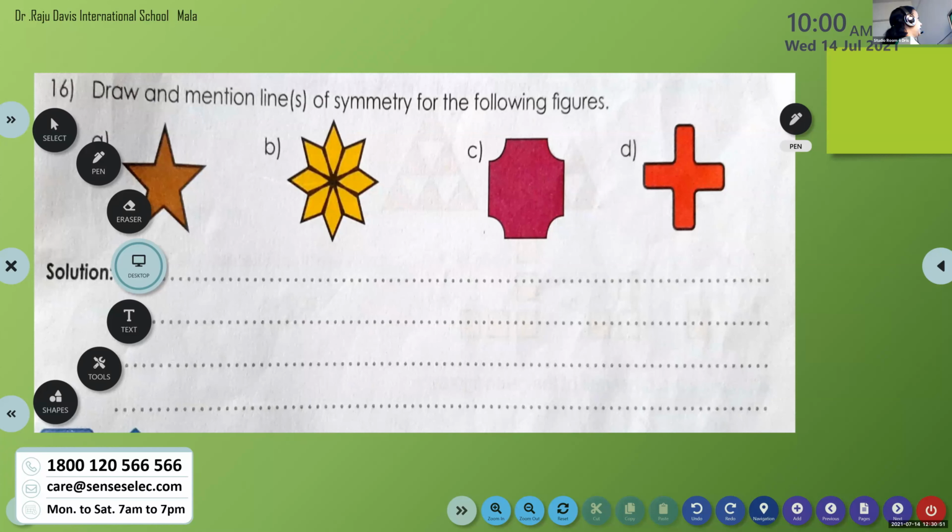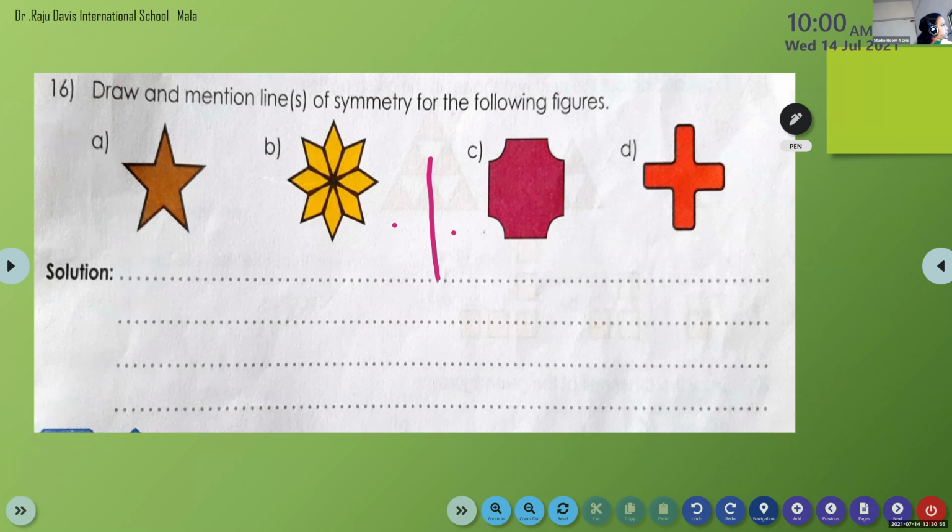So children, what does vertical mean? It will divide the shape into equal left and right. And what is horizontal? Equal top and bottom. So we are going to draw here the line or lines of symmetry. Okay, can you see the first picture, A? Now, can you tell me which line of symmetry is here? How can we divide this picture?